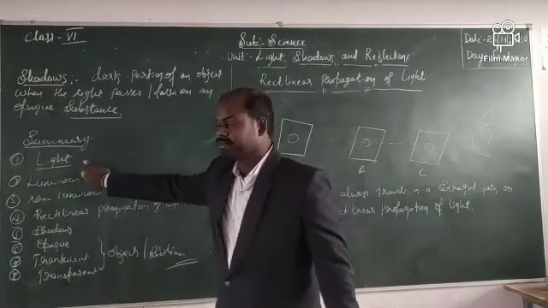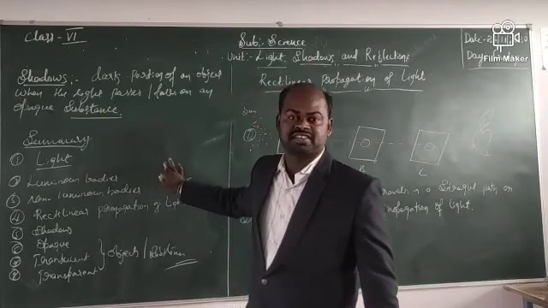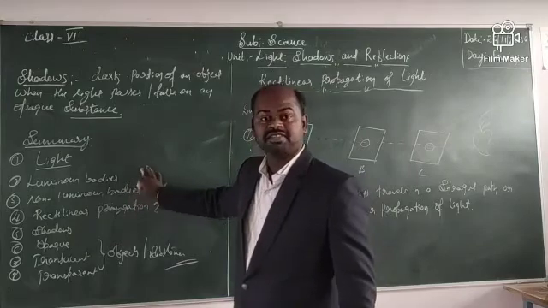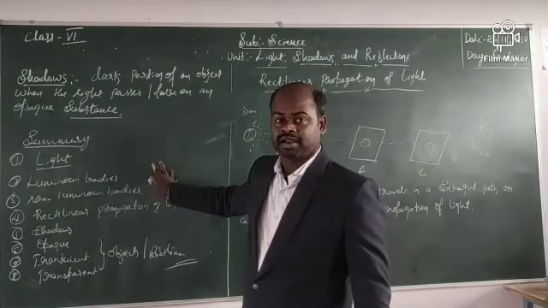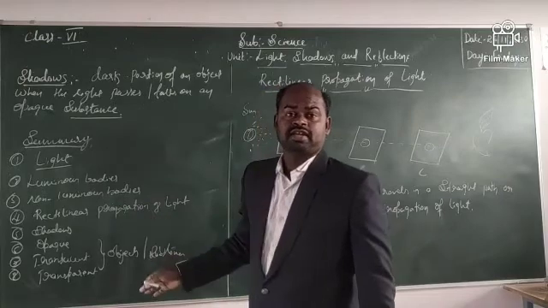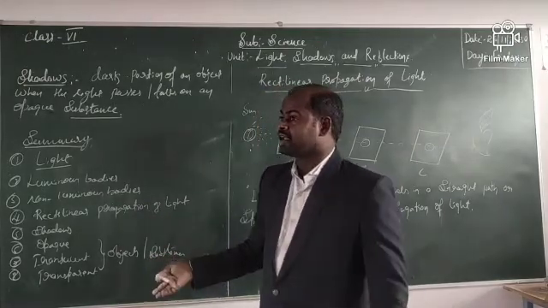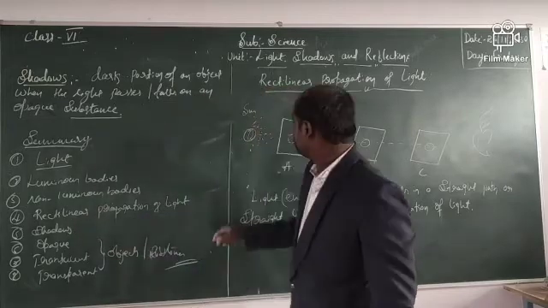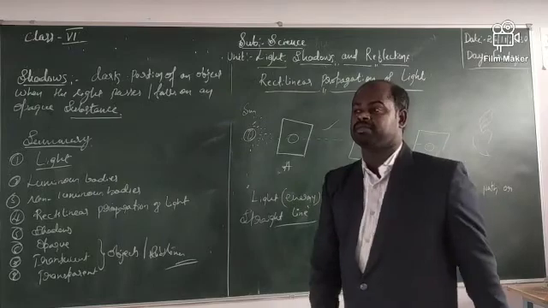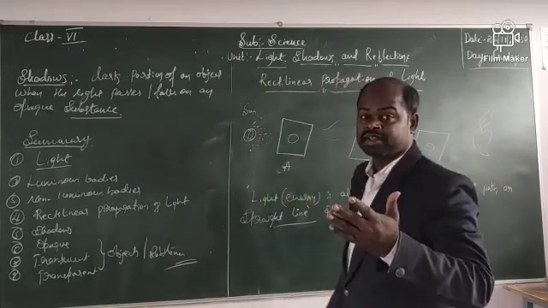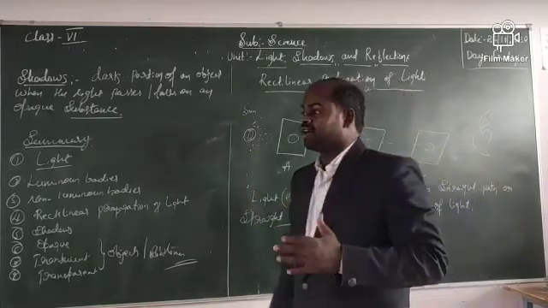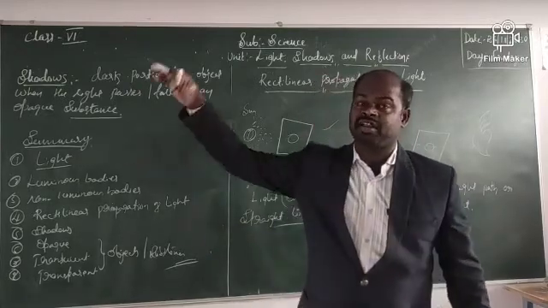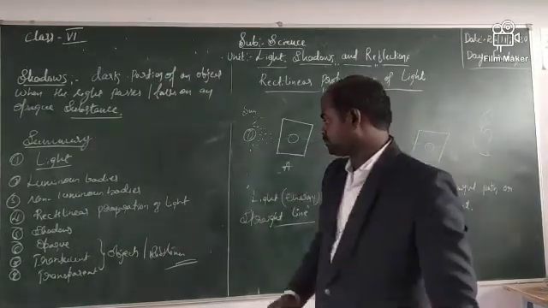See, once again, light is a form of energy which gives the sensation of vision. Luminous bodies have their own light, for example the sun and some light bulbs. Non-luminous bodies do not have their own light and get light from other objects such as the sun. Rectilinear propagation of light means light always travels in a straight path. That is the special character of light.